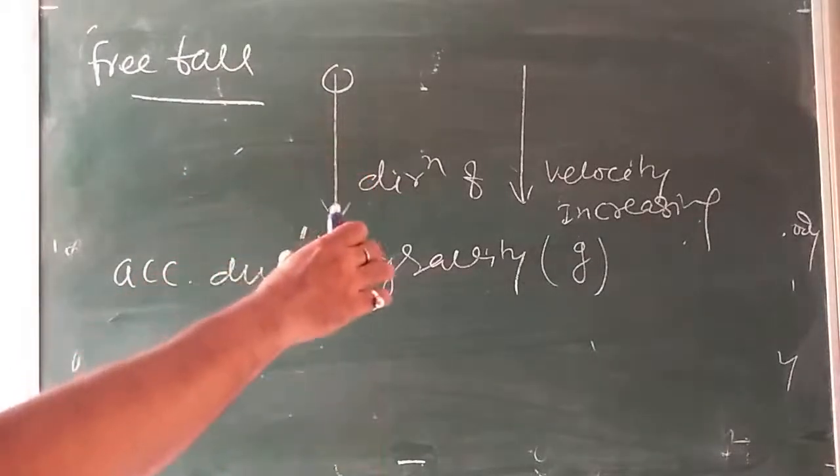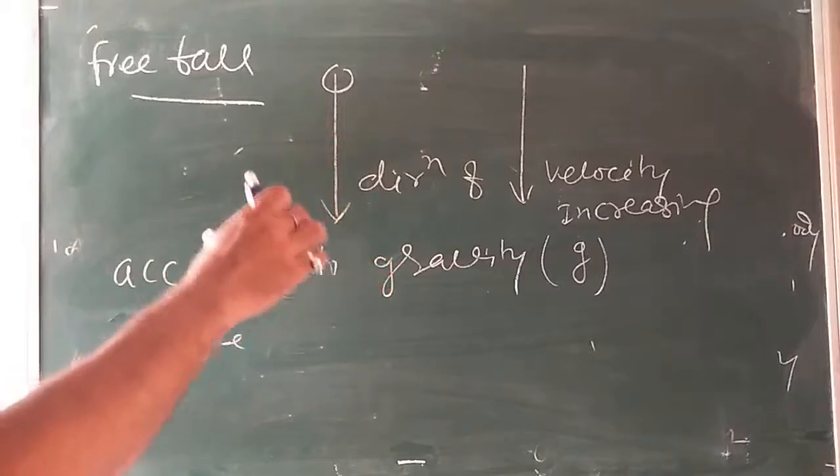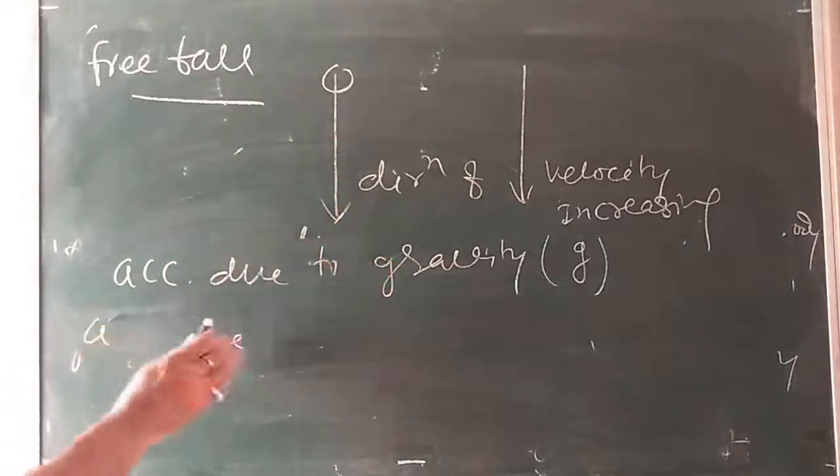So, acceleration due to gravity, what is it called?